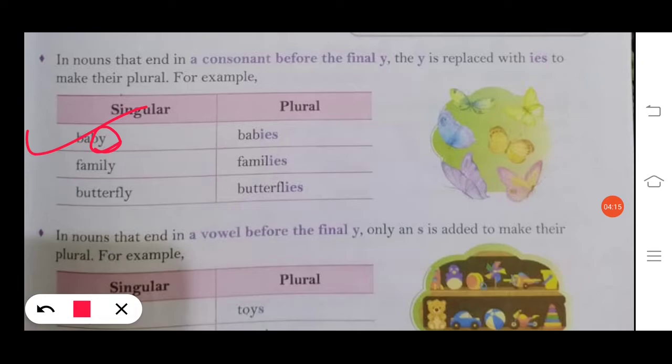In the same way, family, before y there is a consonant l. In butterfly also, so that y will be replaced with ies to make their plural. Baby, babies; family, families; butterfly, butterflies.